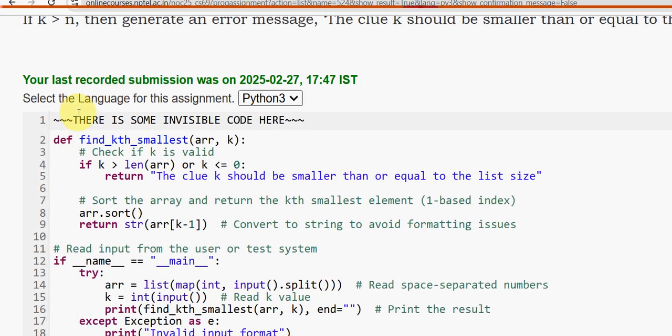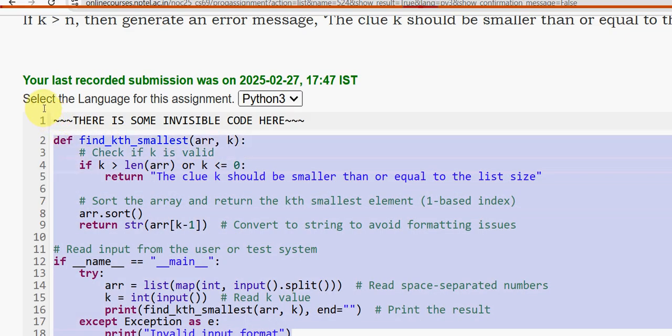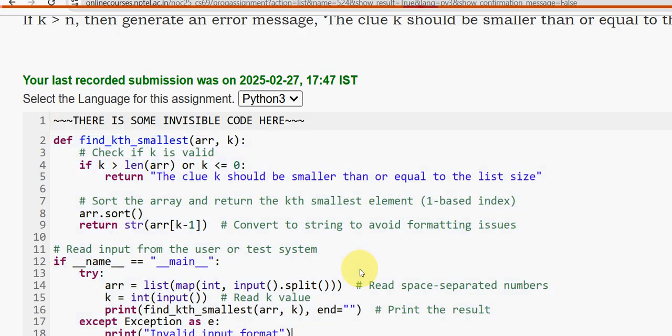So, this is the code. Definition, find underscore kth smallest. It takes two parameters, array and k. Don't forget to give the exact indentation, guys. This is the code. Each and every letter should be written carefully.